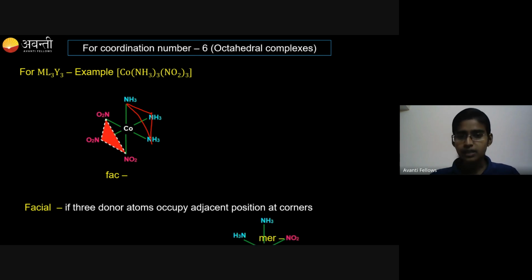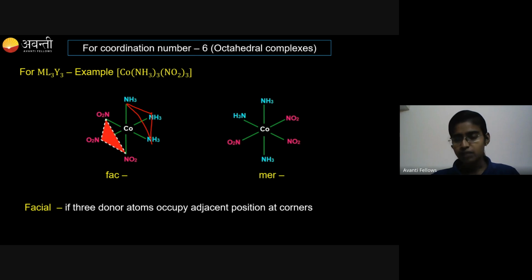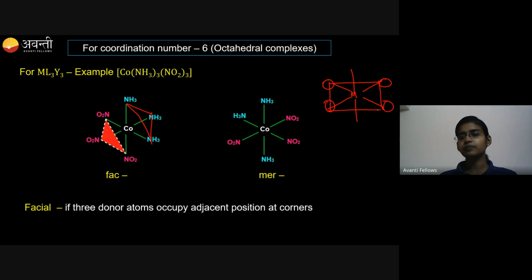And to write the meridional isomer, what you have to do, in the octahedral, we have a square plane. These are the ligands which are occupying the corners of the square plane. Now, you take any one of the L shapes. Take any L. You can take this L or this L or this or this. Take any one of the L and occupy that L with the same type of ligand.